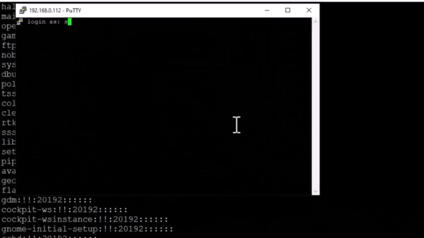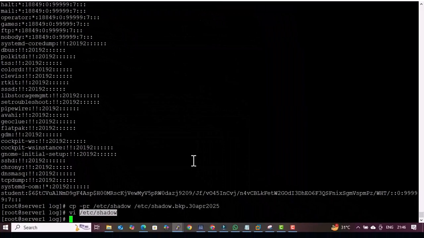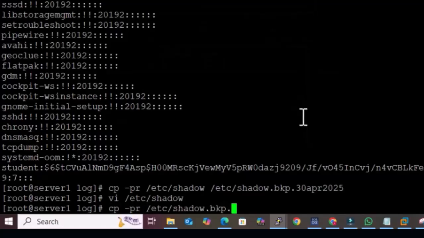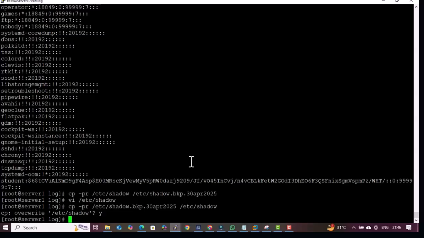We give the user student and we give the password. Now it is not taking the password and it is saying access is denied because we have removed the user accidentally. How to fix it? We have to copy the backup file again to the original shadow file, and it is asking you to overwrite. You will say yes. Now let's try again.